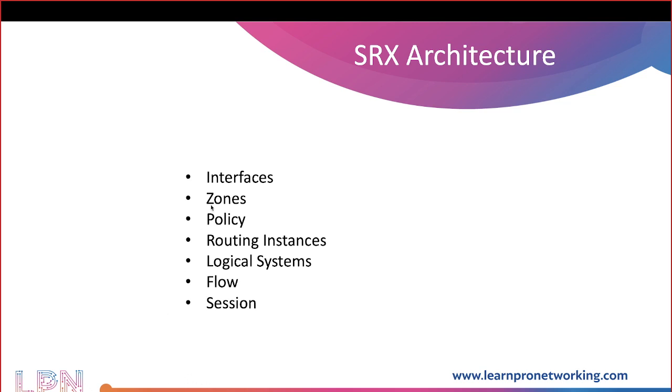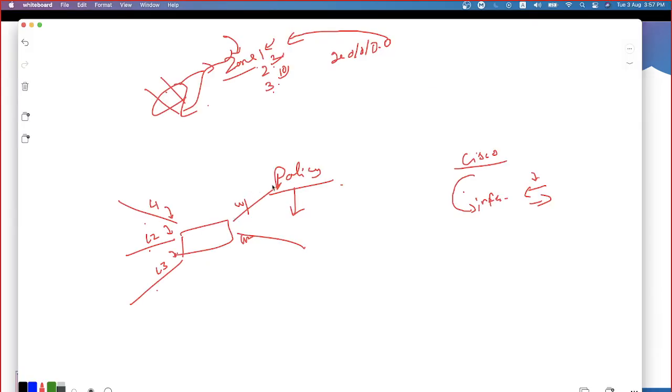So now that we understood what is an interface and what is a zone, the third component is the policy. What is a policy? As I said earlier, policies are nothing but a set of rules where we define what traffic is allowed or what traffic is not allowed. That's a key point. Of course, some additional functionalities can be added. We also have a dedicated section where we will be understanding the policies: how to configure the policy, how to edit the policy, how you apply the policies. All of them are going to be part of it.